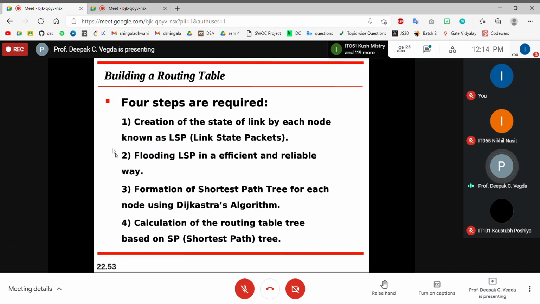Now, the second step is flooding LSP in an efficient and reliable way. Efficient means it should be clearly delivered to the neighbors, as well as reliable. Why reliable? It may be the case that your packet is lost, then your routing information will not be modified at the other end.